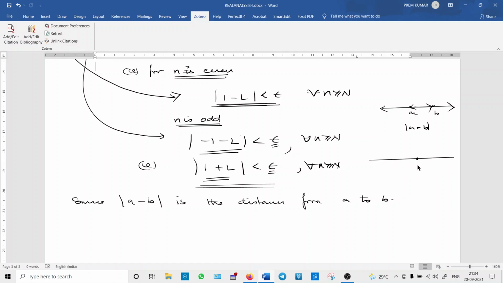Suppose this is L, this is 1, and this is minus 1. So as per this equation, the distance between 1 and L is less than 1 by 2, since we take epsilon equal to 1 by 2. And what does the other equation say? The distance between L and minus 1 is also less than 1 by 2.